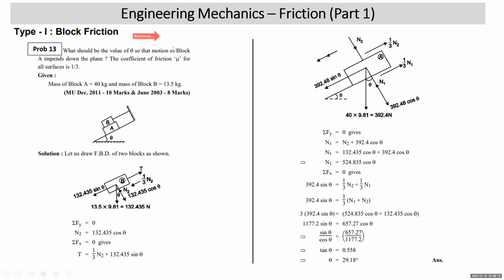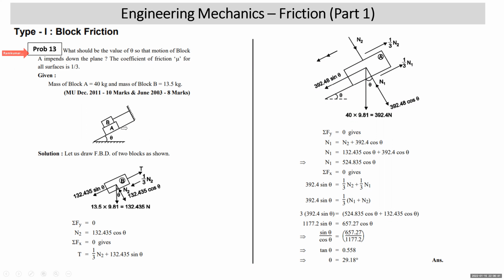So for this lecture, this is our last problem, as 13 problems have been taken on block friction. This is my 13th problem. Now I'm reading it. What should be the value of theta so that motion of block A impends down the plane? Coefficient of friction mu for all surfaces is 1 by 3. Mass of block A is 40 kg and mass of block B is 13.5 kg. This problem has been asked in Mumbai University examinations twice, in 2011 as well as in 2000.